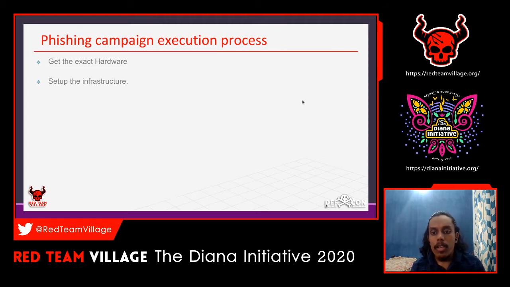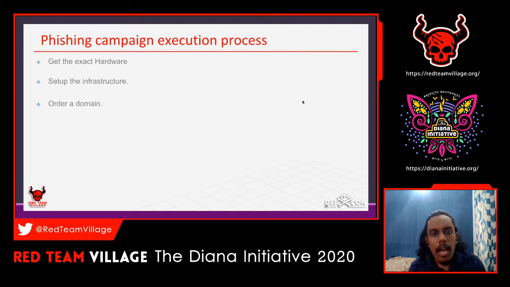If you don't have one, you have to purchase it from Google, Azure, AWS. There are a lot of options, so you have to select the exact one based on your requirement. The next one is to set up the infrastructure.